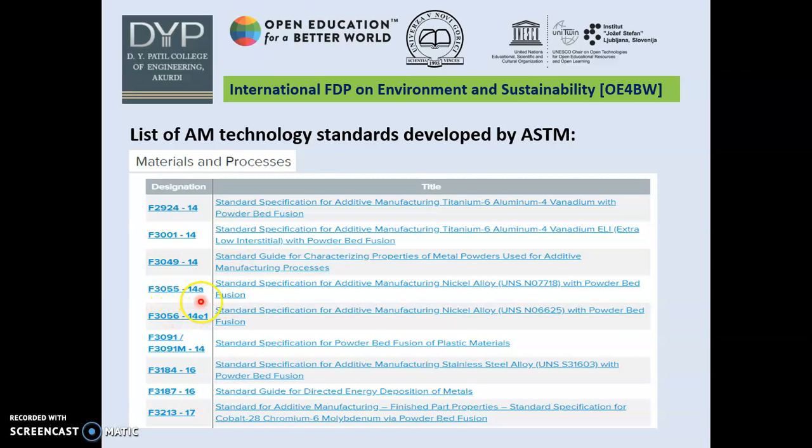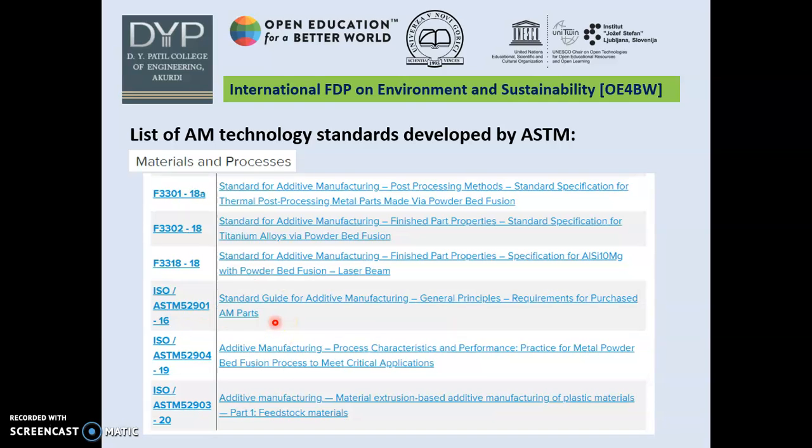Similarly, F3055-14a guides the nickel-based alloy for additive manufacturing standards. So there are many material standards, and then process standards as well. For example, ISO/ASTM 52901-16 guides the additive manufacturing parts, the standards we need to maintain. Similarly, ISO/ASTM 52904-19 guides the process characteristics and performance for the metal powder bed fusion process.